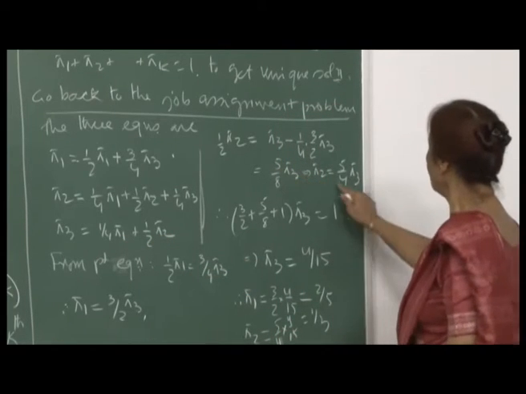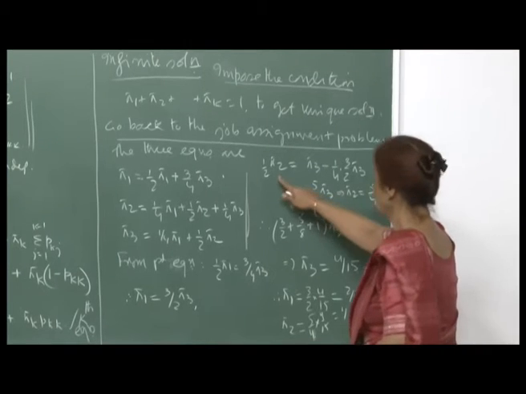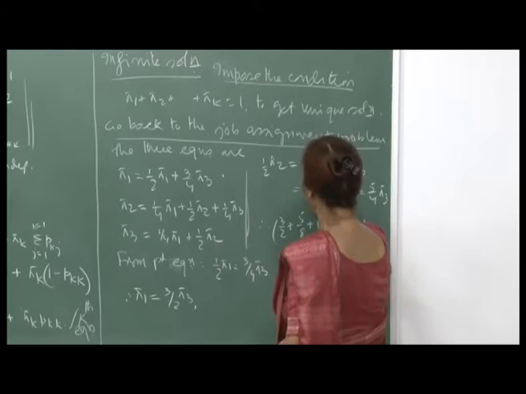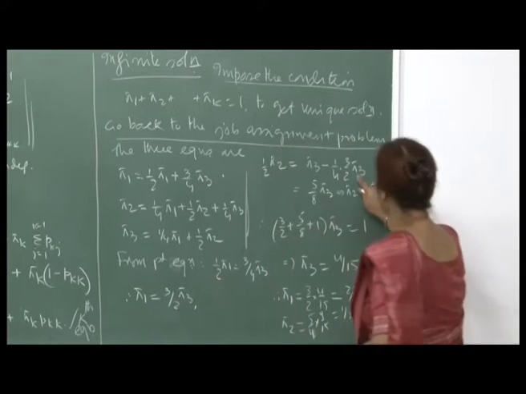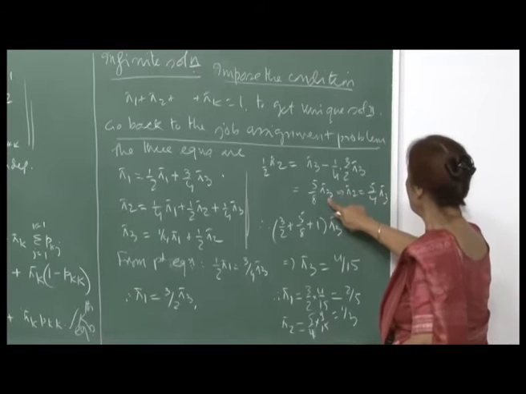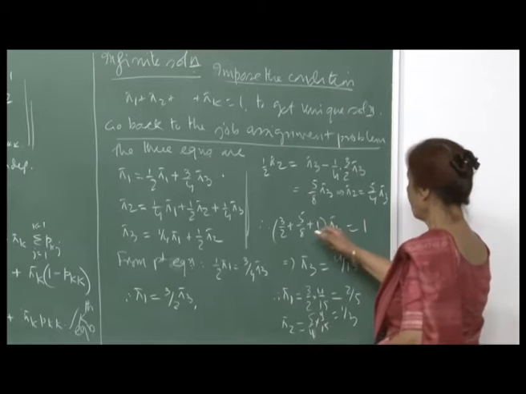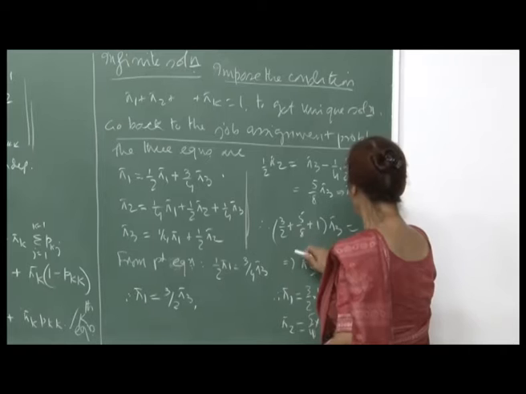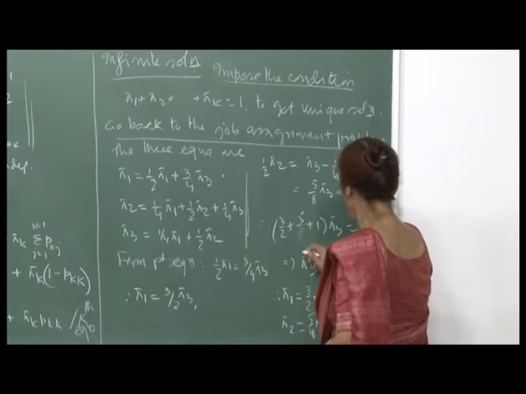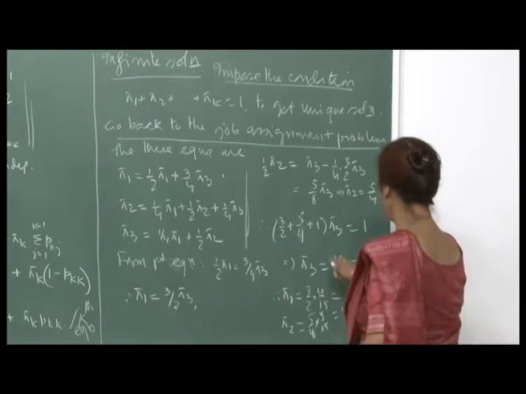So, pi 2 comes out to be 5 by 4 pi 3, okay, because this is half pi 2 and this is pi 3 minus 1 by 4 into 3 by 2 pi 3, which makes it 3 by 8. So, 5 by 8 pi 3, therefore, pi 2 is 5 by 4 pi 3. So, now I substitute the values, pi 1 is 3 by 2 pi 3, this is 5 by 4 pi 3, and this is 1.